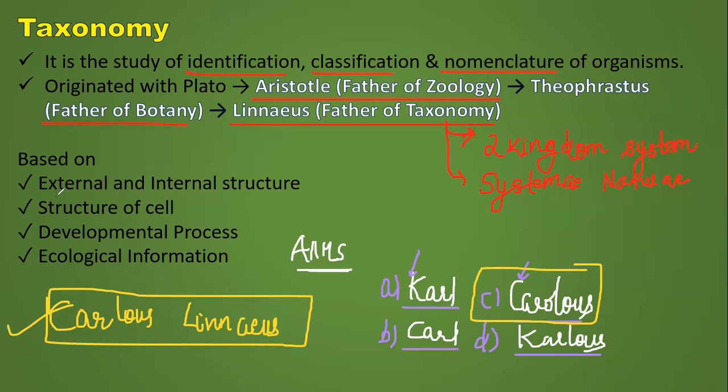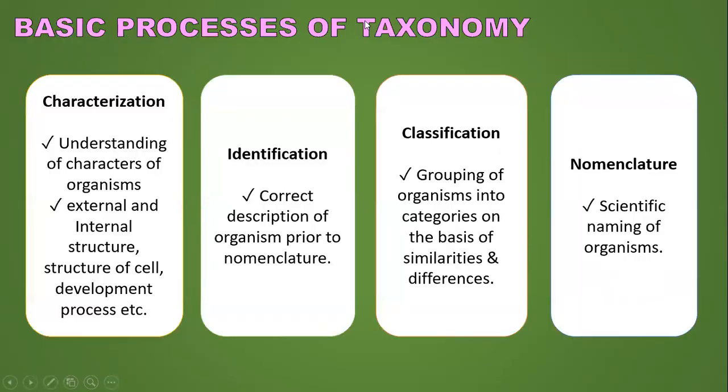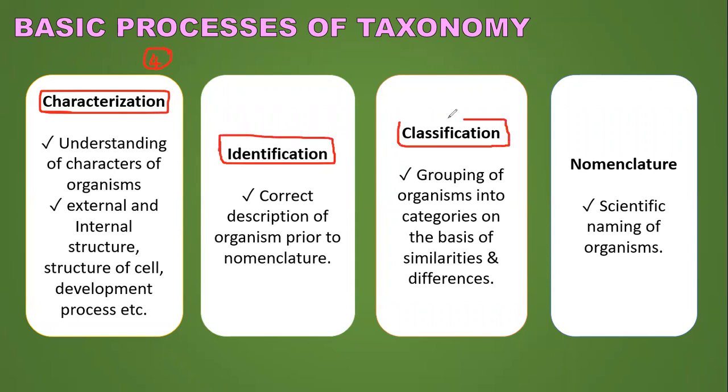Clear. So it may be based on external and internal structure of the cell, developmental process, and ecological information. These factors have not been mentioned in the NCERT, but just to draw your attention to them. Okay, so next are the properties that we are going to study. There are 4 major basic properties. First one is characterization. Second one is identification. Third one is classification. And fourth one is nomenclature.